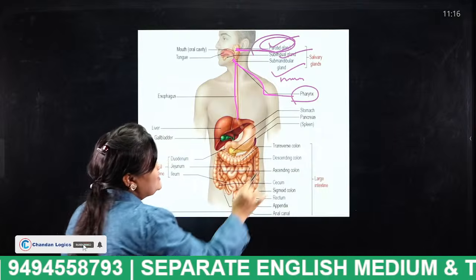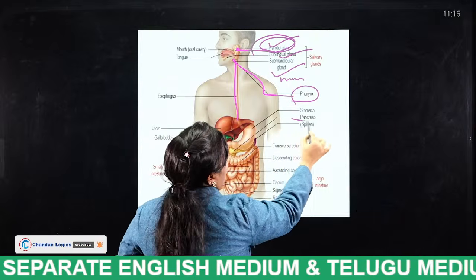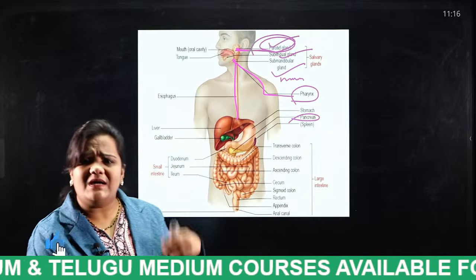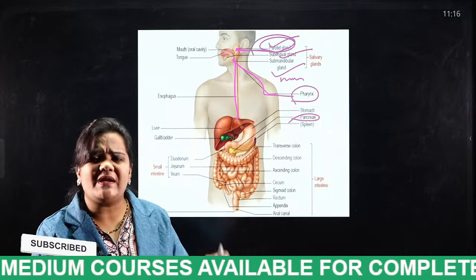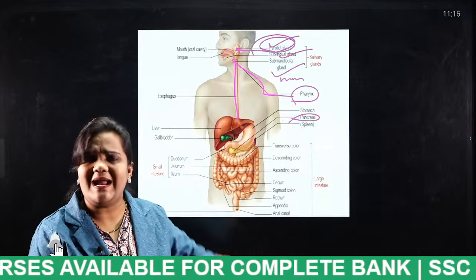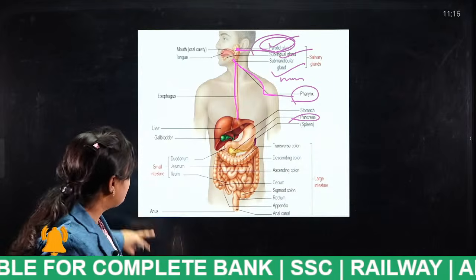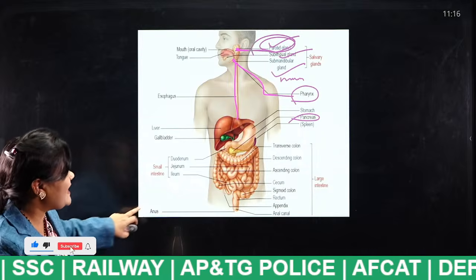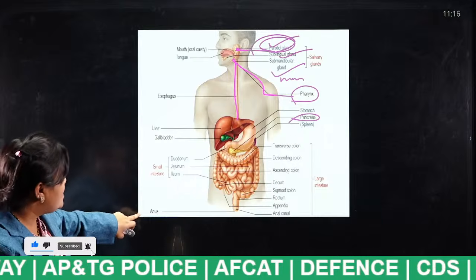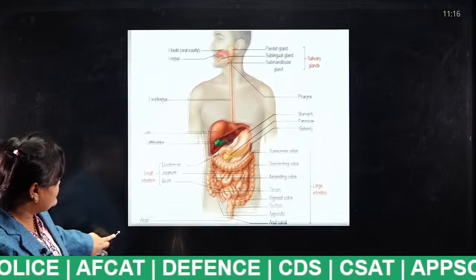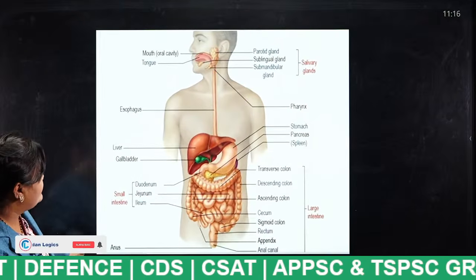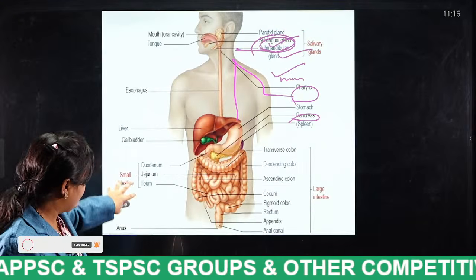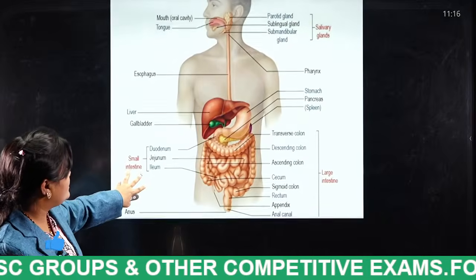And what is the use of the pancreas? Then the spleen. We have learnt about the spleen many times. What is the important thing to be noted about the spleen? Tell me, students, what we have to remember about the spleen, which is exactly below the pancreas. Is it okay now? Is it enough? Okay, done.